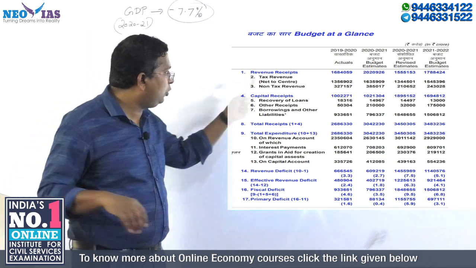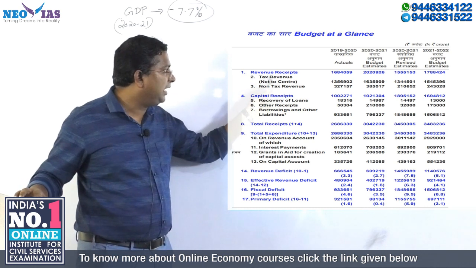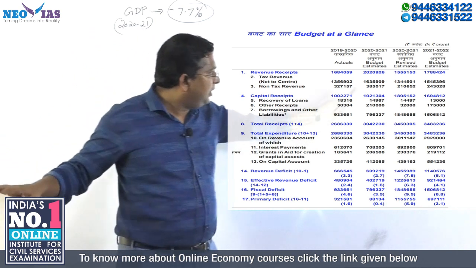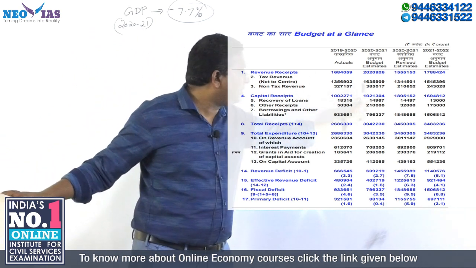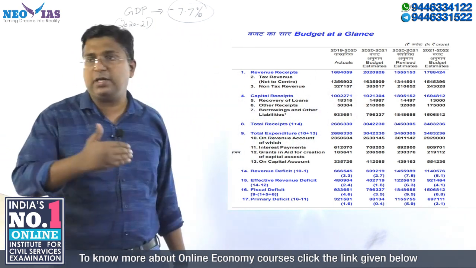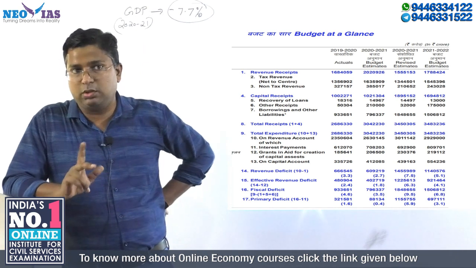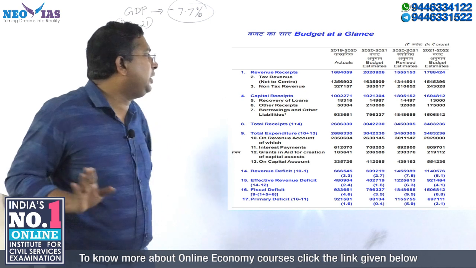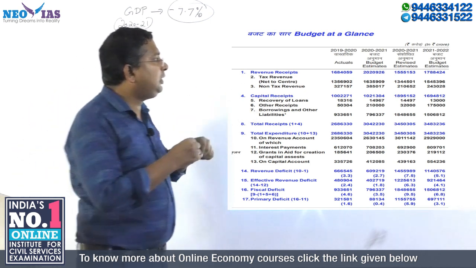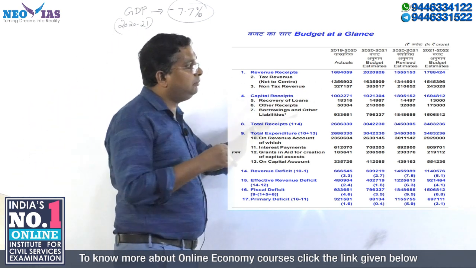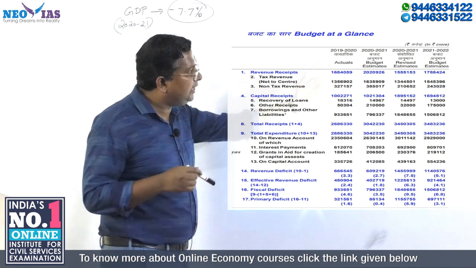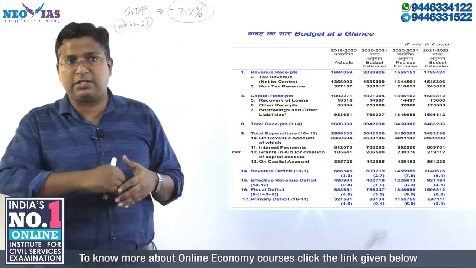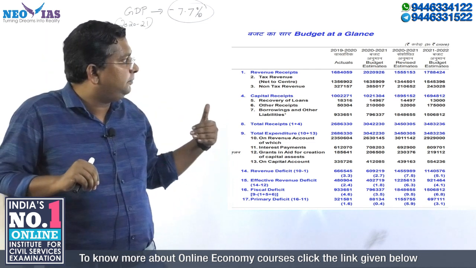In revenue receipts there are two components, tax revenue and non-tax revenue. Both in the tax revenue as well as the non-tax revenue, there is a shortfall. That you note down. That is one important thing you need to note down. So for total revenue receipts, you just note down what the trend was. Then in 2021-22, what is the rise in the revenue receipts? See the difference.